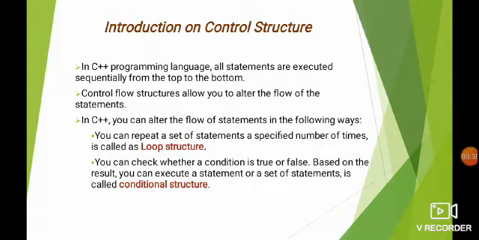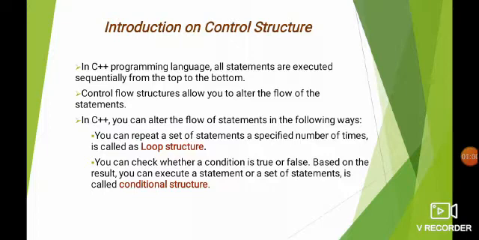Introduction on control structure. In C++ programming language, all the statements are executed sequentially from top to bottom. So the control flow structure allows you to alter the flow of statements. In order to alter, we can follow two types of structures. They are loop structure and conditional structure.